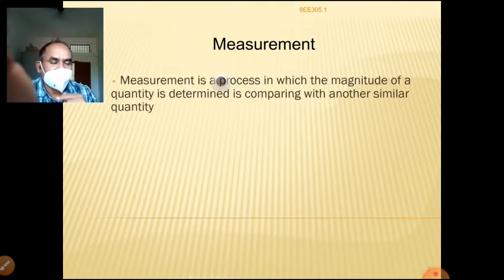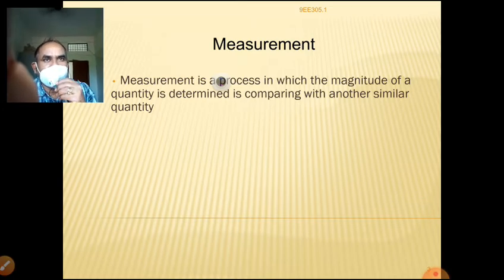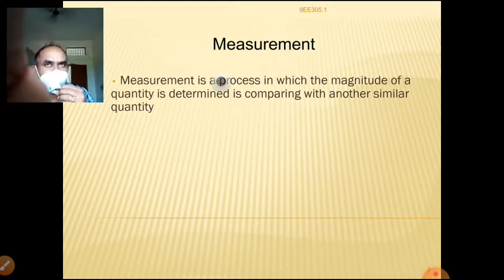The definition of measurement is that measurement is a process in which the magnitude of a quantity is determined by comparing it with another similar quantity. Here the similar quantity is the absolute instrument, that is the standard instrument.